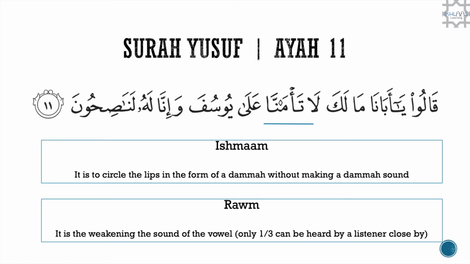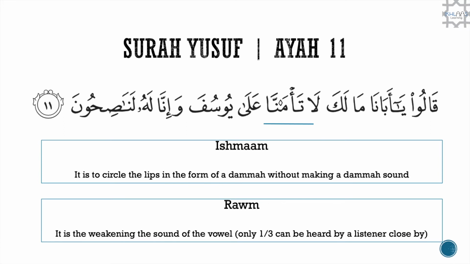So a person who can visually see you will be able to see this sound as well. Another way is Rom. Now Rom is the weakening of the sound of this vowel of Dhamma, but only 1/3 can be heard of the sound. And this can only really happen if there is a listener very close by.